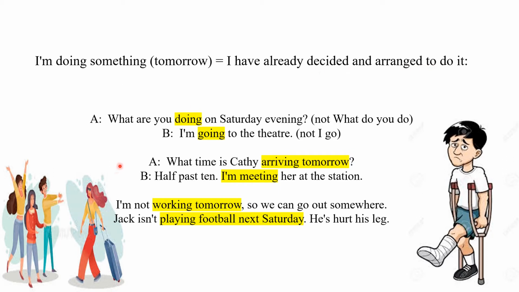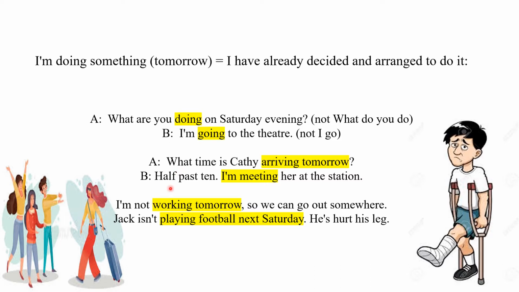For example, if person A asks B, "What are you doing on Saturday evening?" and B replies, "I'm going to the theater." The person A cannot ask, "What do you do on Saturday evening?" and the person B cannot reply, "I go to the theater." In both these situations, as person B has previously decided that he is going to the theater next evening, therefore he has used a present continuous tense like "I'm going to the theater."